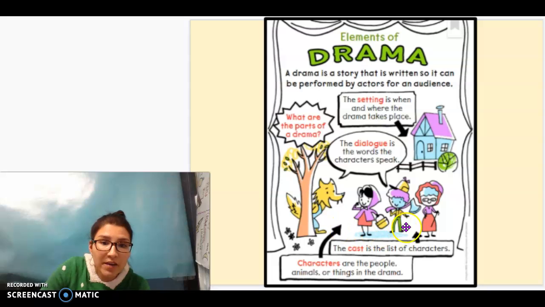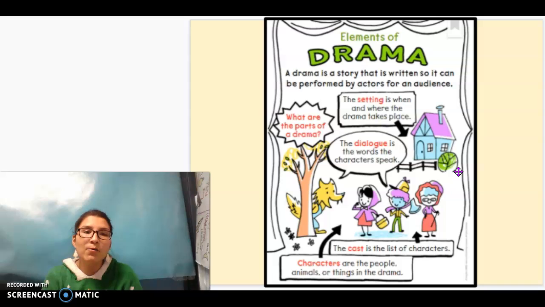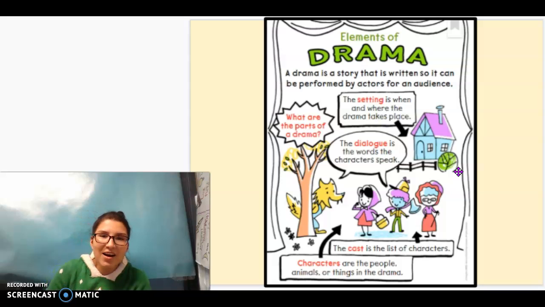So where are they? This is Little Red Riding Hood, by the way. A little example of that. They're in the woods and at Grandma's house. That's the where. Now, in this story, it takes place during the daytime. So that's going to be the when. Excellent. All right, dialogue. Go ahead and think about what dialogue is.